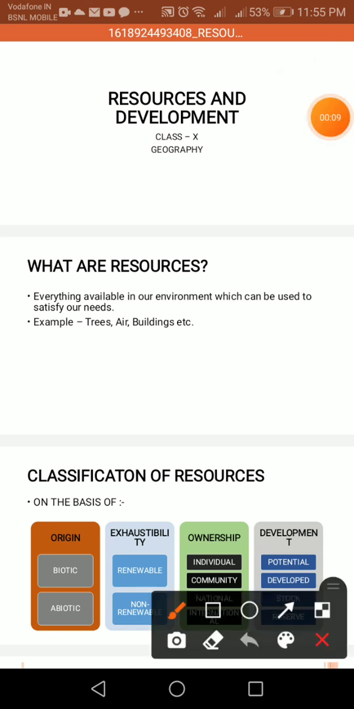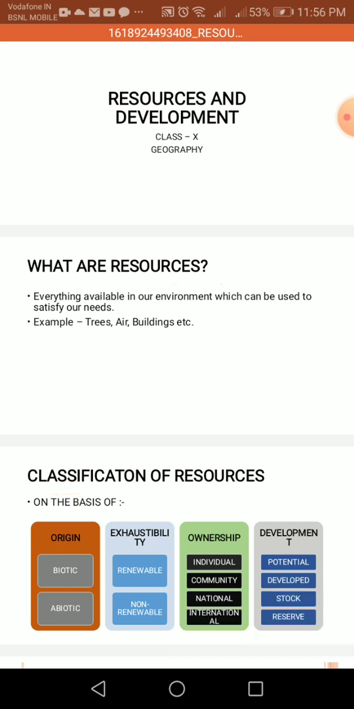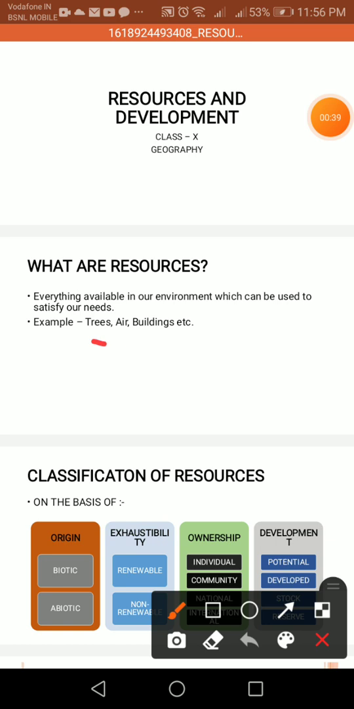In this chapter, we will come to know about what are resources and what are the classification of resources. Firstly, what are resources? Everything available in our environment which can be used to satisfy our needs. In other words, everything around us which is useful for human beings is called resources. For example, trees, air, buildings, etc.